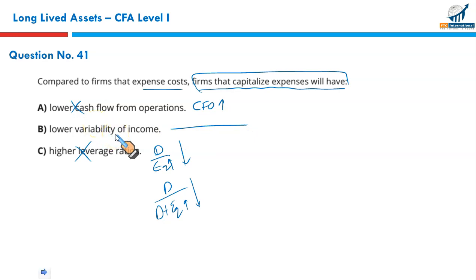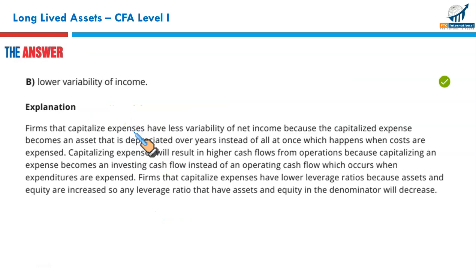Why B? It's because the capitalized expense becomes an asset. And this asset will now be depreciated over an extended period of time in the future, not all at once. So that's the reason there will be low variability in income if the expense has been capitalized. So that makes B the correct option, and B it is.